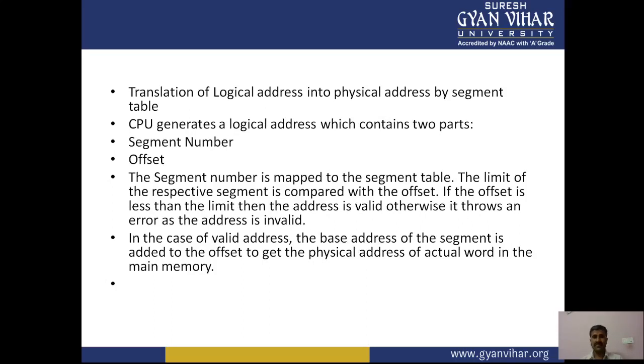Translation of a logical address into a physical address by the segment table is also very important from the perspective of demand segmentation. The CPU generates a logical address which contains two parts. One is the segment number, and the segment number is mapped to the segment table. The limit of the respective segment is compared with the offset. If the offset is less than the limit, then the address is valid, otherwise it throws an error as the address is invalid. In case of a valid address, the base address of the segment is added to the offset to get the physical address of the actual word in the main memory.